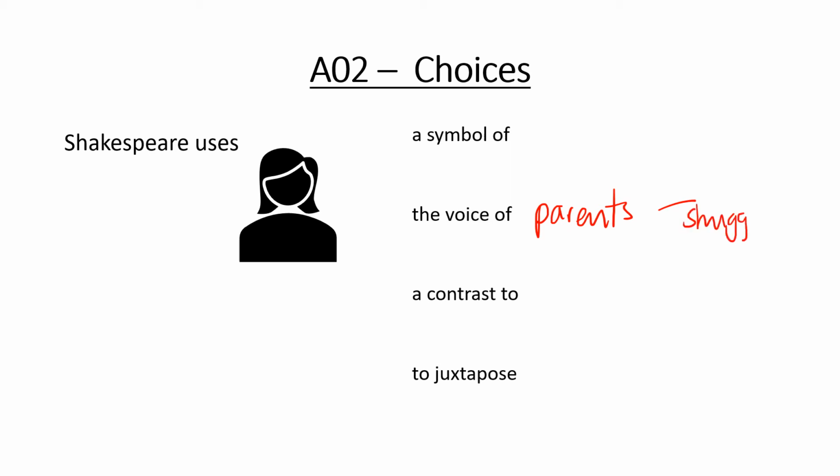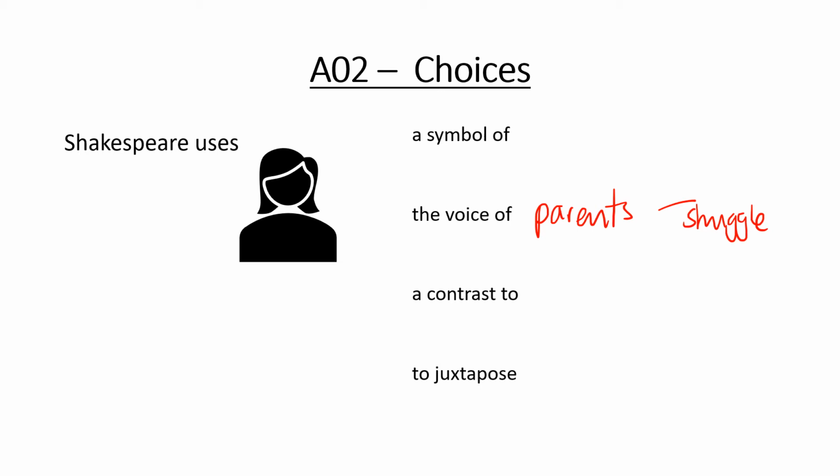Because at the end of the day, Lady Capulet and Capulet himself are trying to do what's best for the family and for themselves, and in their strange way for their child, because having a child married is a good thing in the Elizabethan world. To have a child unmarried and unable to be married is a really, really bad thing. It's a social stigma. It's something bad to frown on. So she's there as the voice of the parents to highlight the struggle that parents have.